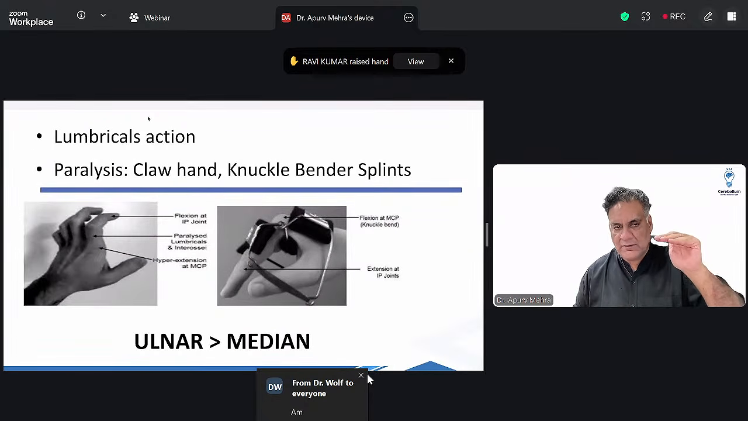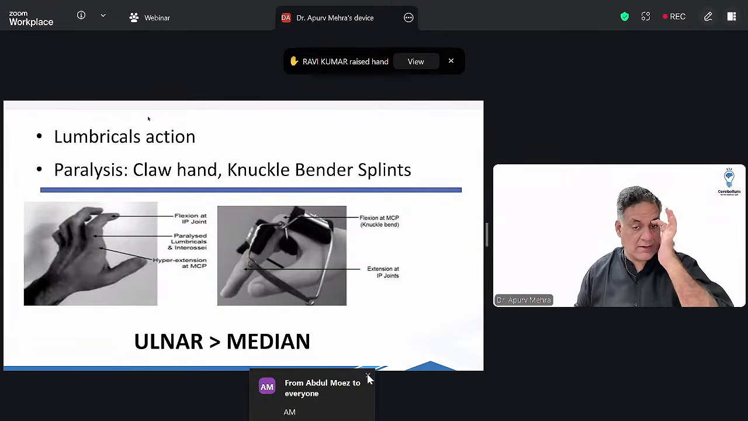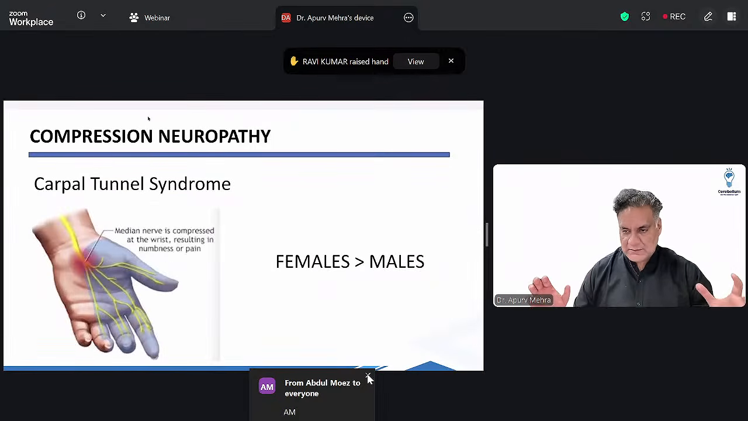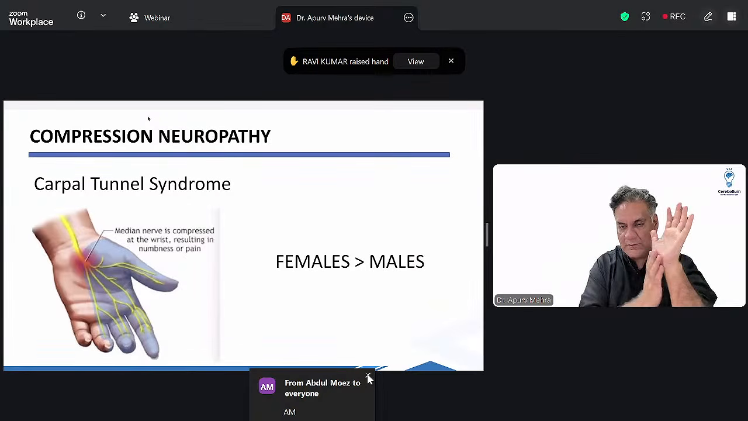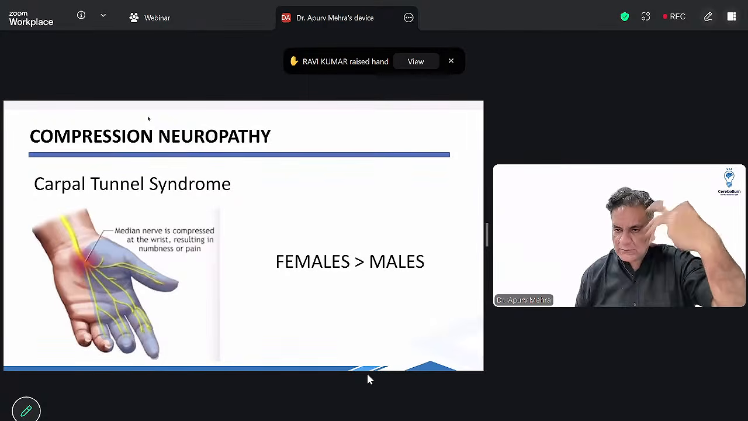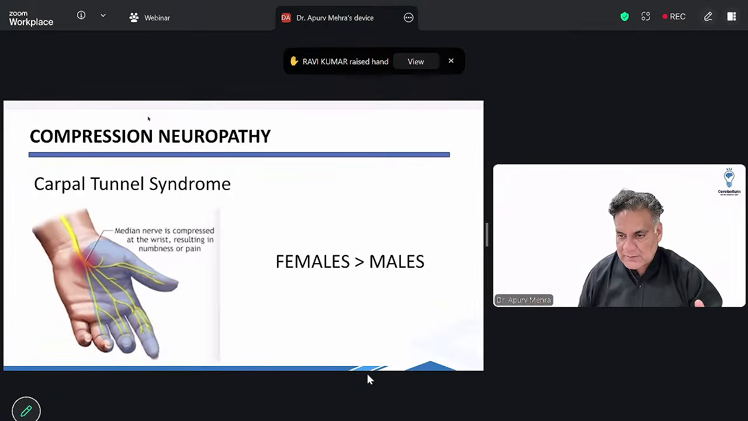So this is the action of lumbricals, and the paralysis is called as claw hand, knuckle bender splint, seen in ulnar more than median nerve. The compression neuropathies. The most common compression neuropathy, compression of a nerve in a closed space, is around the carpal tunnel, the median nerve. The lateral 3.5 fingers tingling, रात को झटका देके आराम, more common in females.